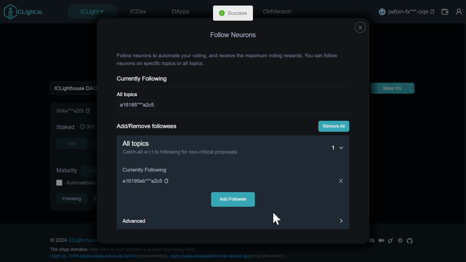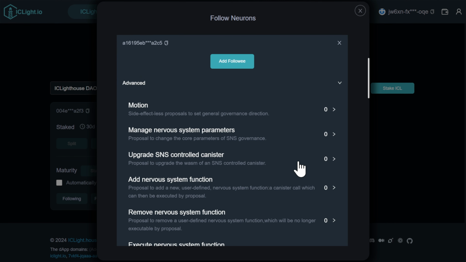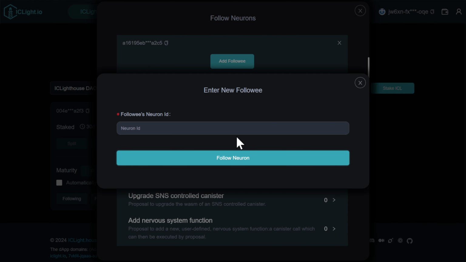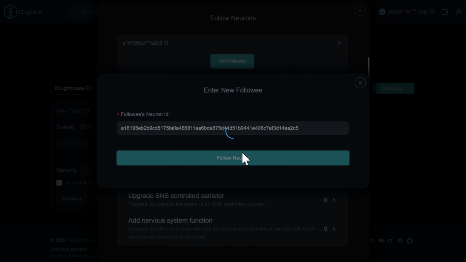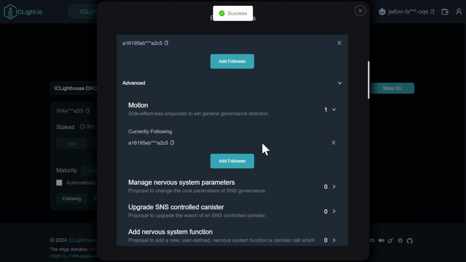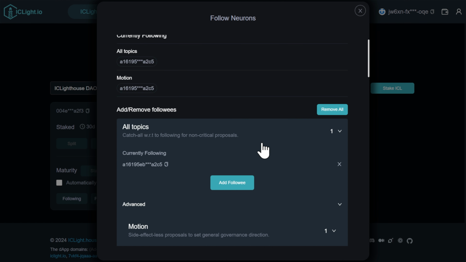For my neurons, I'm following the IC Lighthouse team neuron, which we've posted on our Discord in the announcements section, and most projects will likely have a similar setup. However, the more diversity a community has on this front, the more secure and decentralized the DAO will be, so that's something to bear in mind.